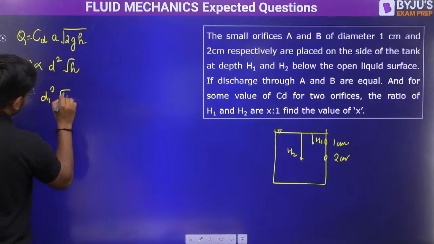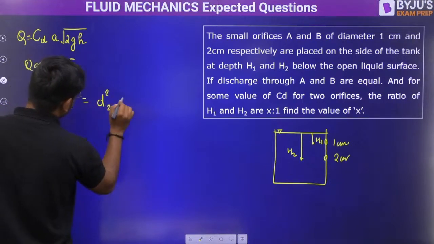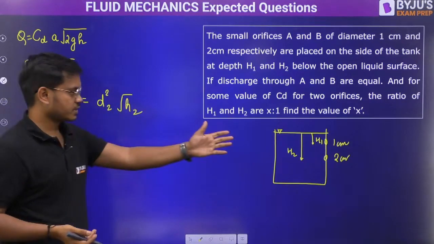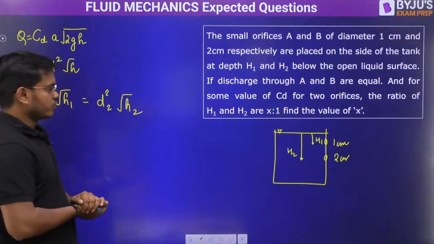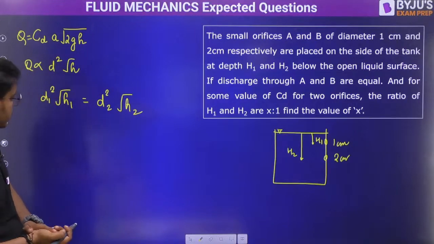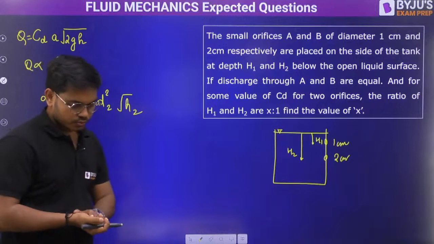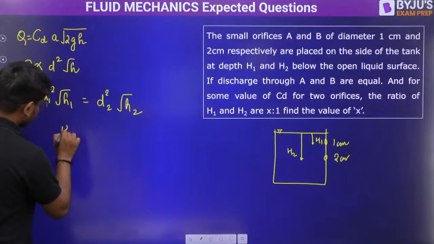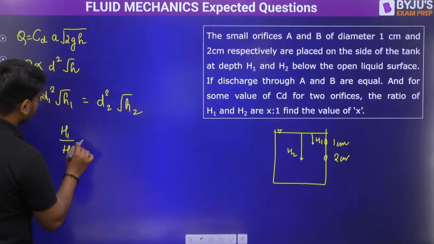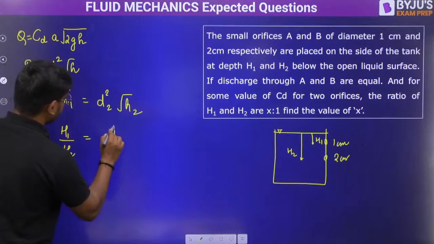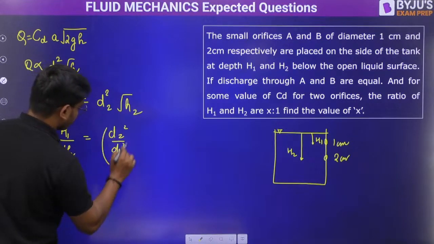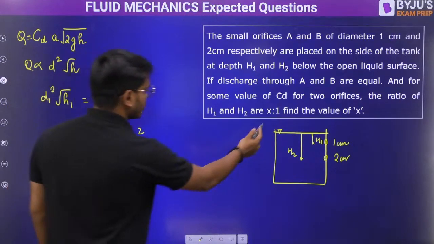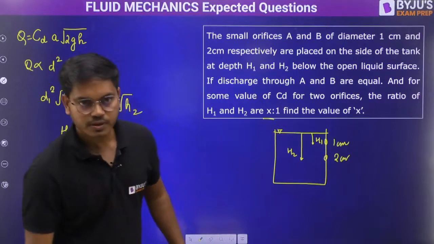So D1 square root H1 equals D2 square root H2, right? Now the diameter is given: 1 for the first orifice and 2 for the second. So H1 by H2 will be equal to D2 square by D1 square, whole squared. So 4 squared is 16. So 16 should be the value of X. Got it? Superb.